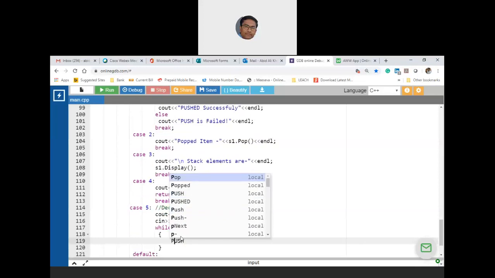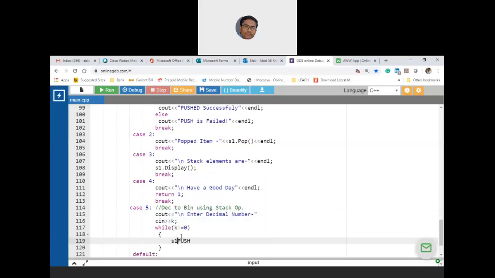What do you push? That is S1 dot push of K modulo 2. You are pushing all the remainders and you say that K divided by is equal to 2. So here all remainders were pushed into the stack.